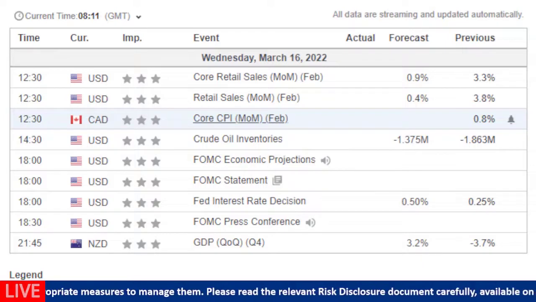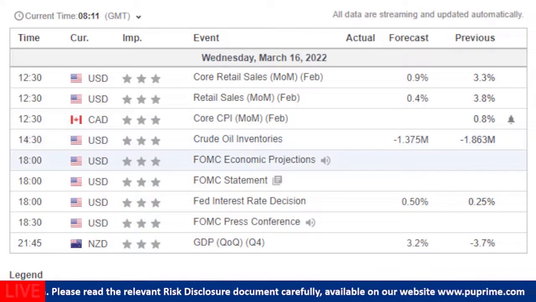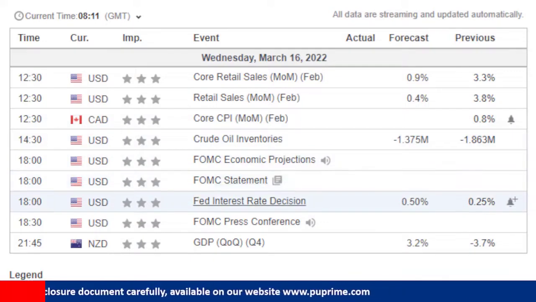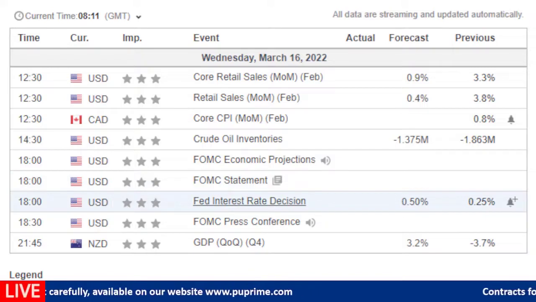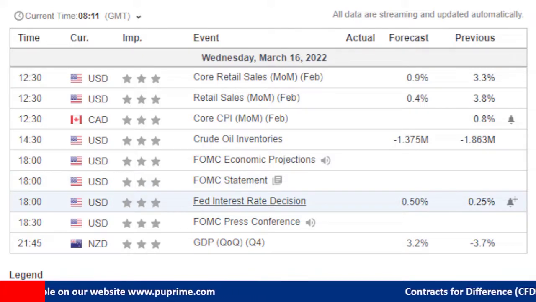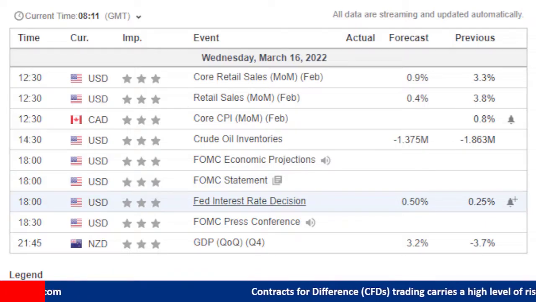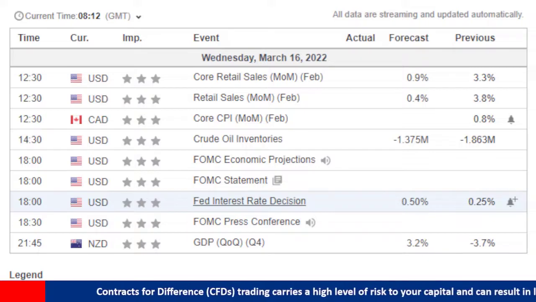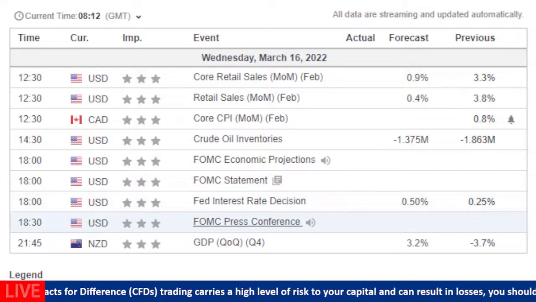We do have the crude oil inventories numbers, which is a weekly economic number. And the most important thing is the FOMC statement and the FOMC meeting, plus the federal interest rate decision. The FOMC meets today and yesterday. The meeting ends today, and after the meeting they will, of course, publish the interest rate decision as well as the press conference by Jerome Powell, the Federal Reserve Chairman.